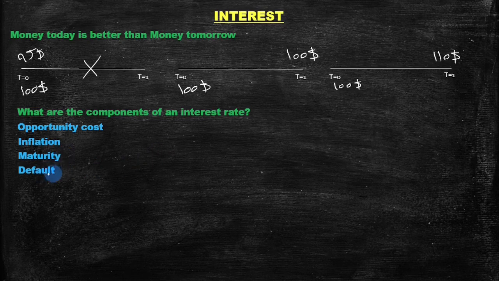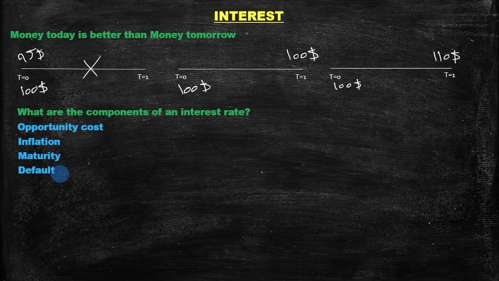We also have the default premium that we have to consider, which means whether the person would be able to pay you back or not. How creditworthy is that person? We can see examples of that in the way banks treat someone they know is creditworthy compared to someone who is not. The less creditworthy the person is, the higher the risk of default, and therefore the higher the interest rate. That's why credit card companies charge a higher rate, because they're taking a lot of risk.